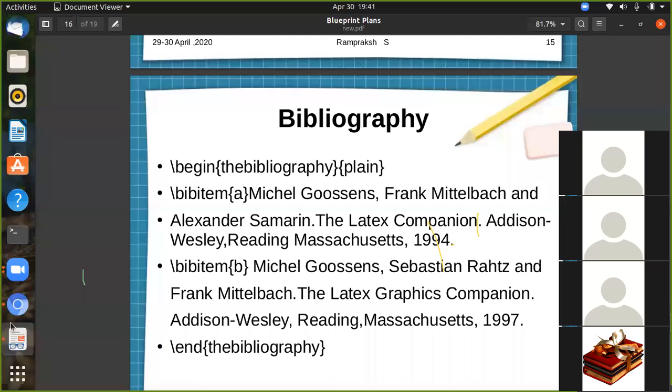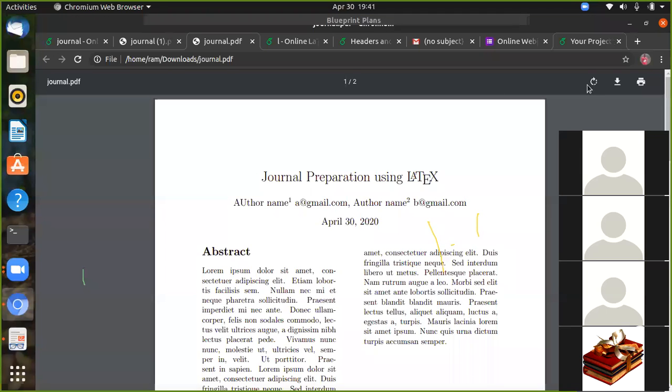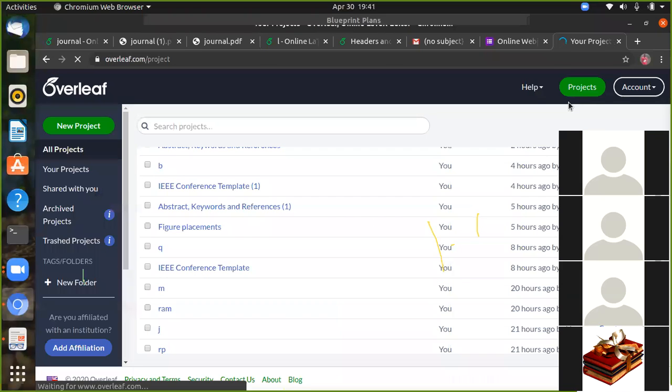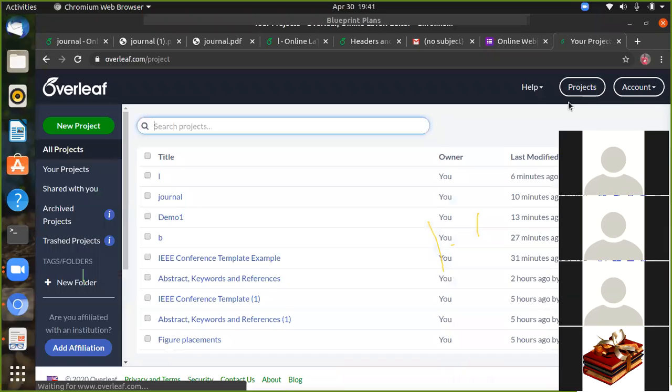Thank you, madam. But we must do some practice. Practice only. LaTeX is like that. If you do more and more practice, you can just go to the website overleaf.com, and in the documentation section, the project documentation section, you can see n number of syntaxes, n number of commands.